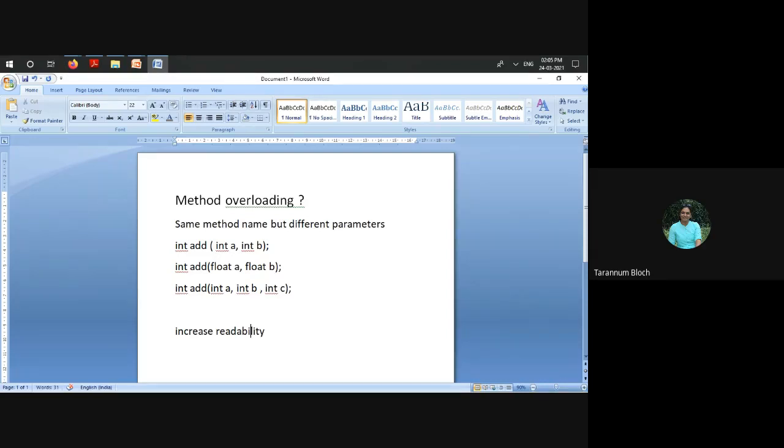Now let us suppose we have these methods in inheritance also. So what will be the situation? We'll have two different classes.